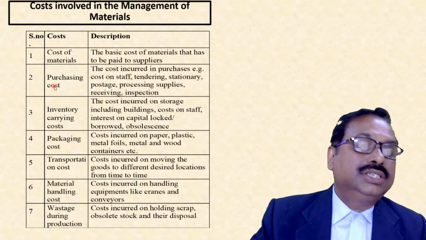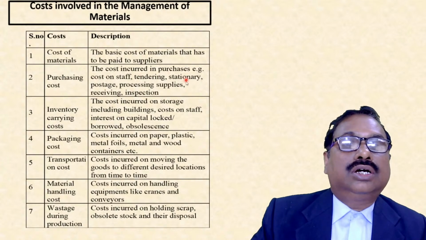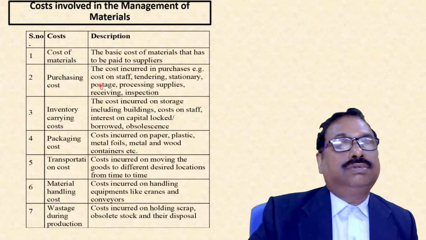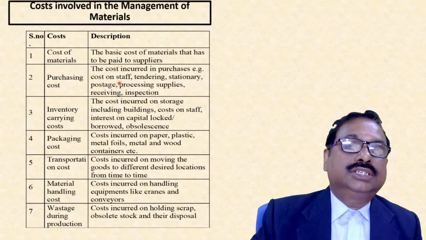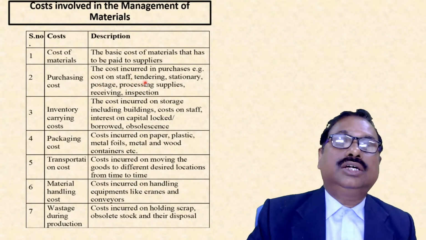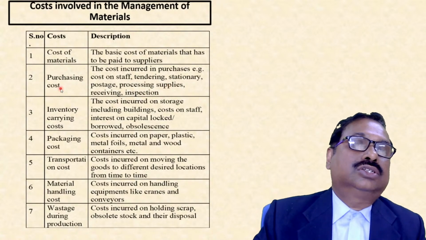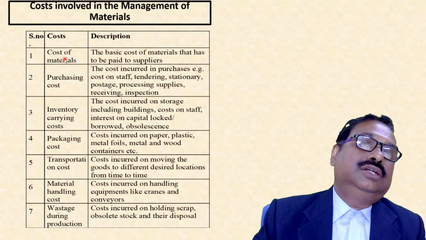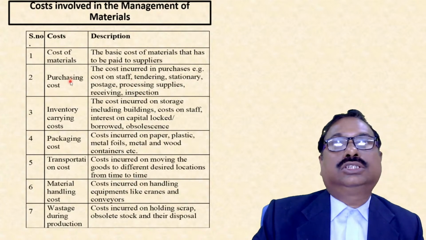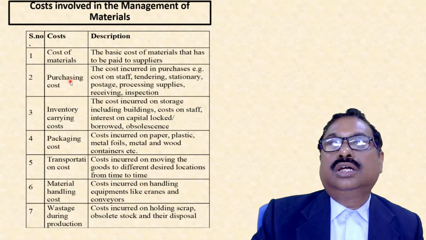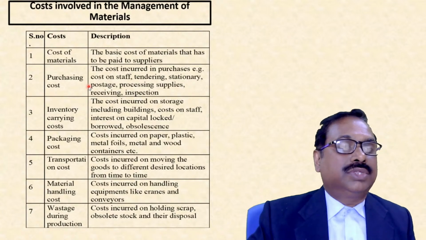Next is the purchasing cost. It includes the cost of the staff engaged in the purchasing section, the tendering cost, stationery, postage, etc. Cost of material is different; this purchasing cost is different. In inventory, they call it the ordering cost.